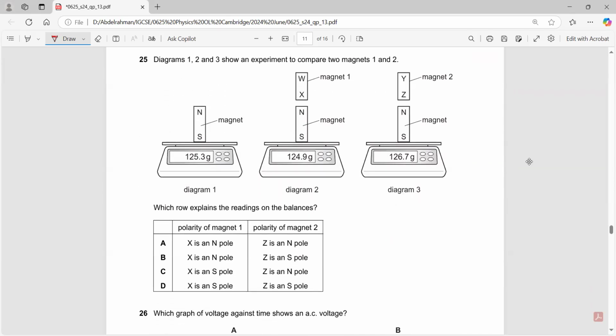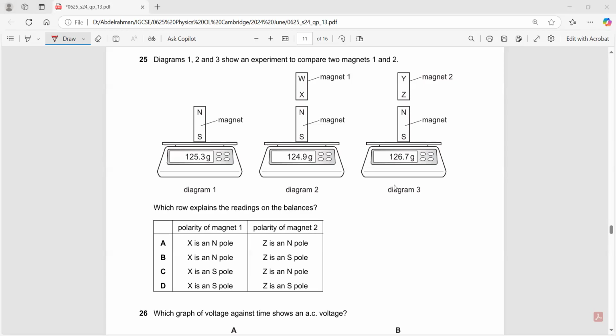Okay. Question 25. Diagrams 1, 2, and 3 show an experiment to compare magnets 1 and 2. Magnet 1 has W and X. Magnet 2 has Y and Z. The magnet on the balance has a mass of 125.3. Which row explains the readings on the balances?